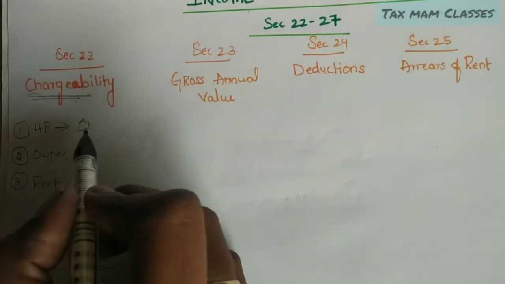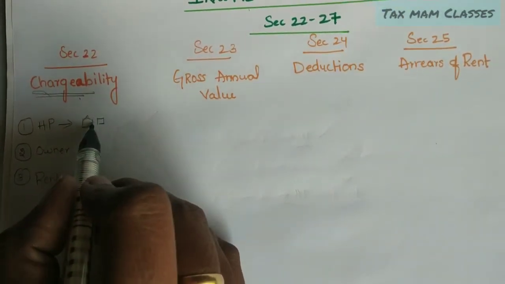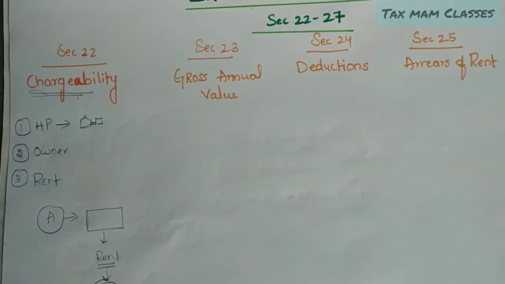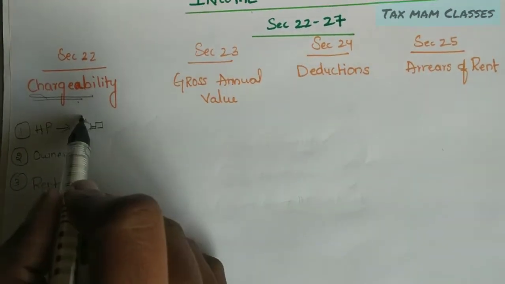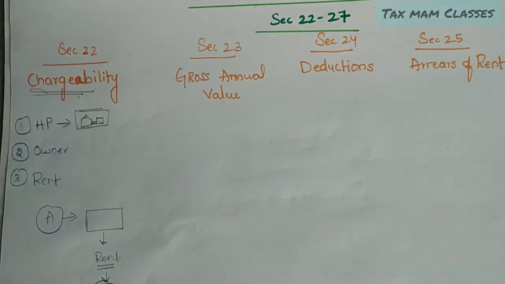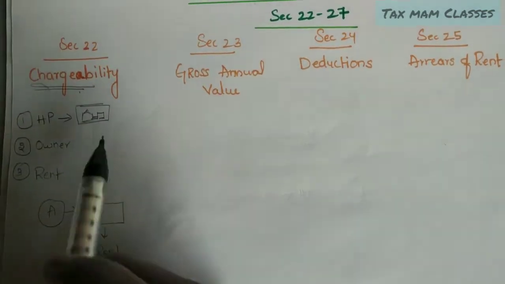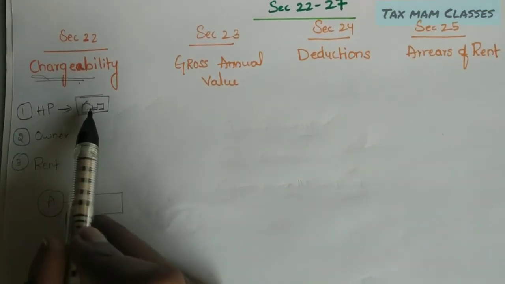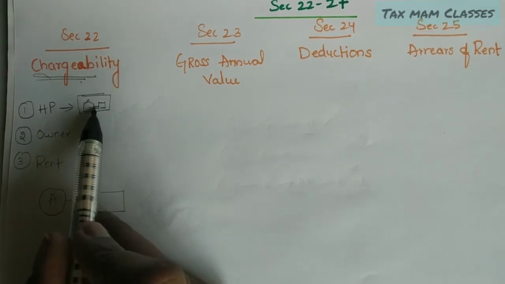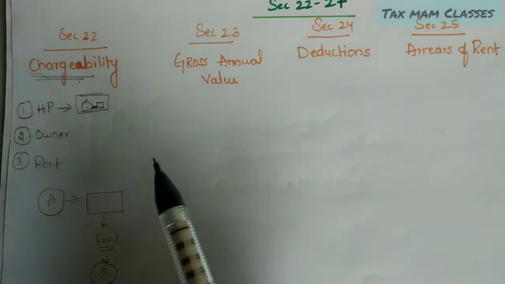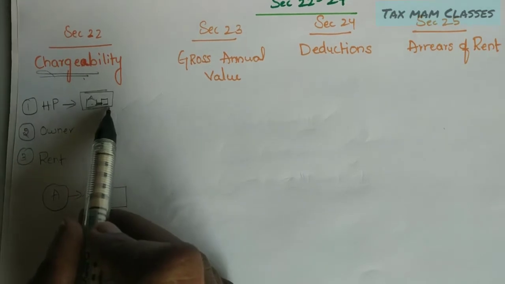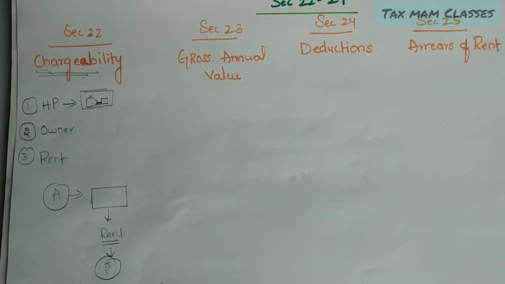Then if there is any vacant land beside that, attached to that building, the whole thing will be called a house property. If any attached vacant land is there, that will also be considered house property only.